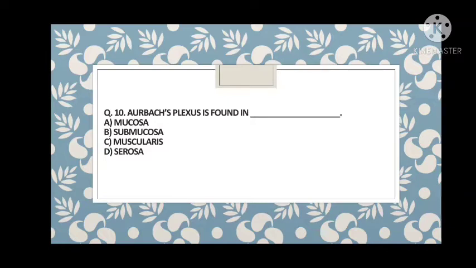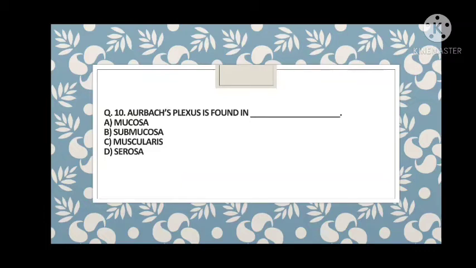Serosa is the outermost, toward the environment in general, but not touching the environment. And mucosa is toward the gut. So guys, what about the answer? Auerbach's plexus and myenteric plexus, these 2 plexuses are found in the enteric nervous system.